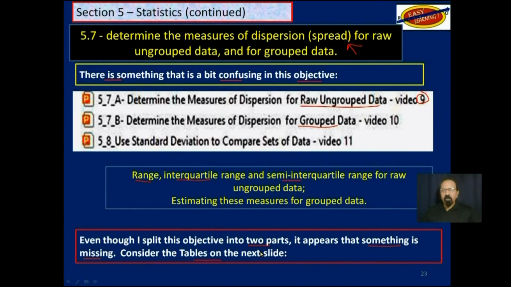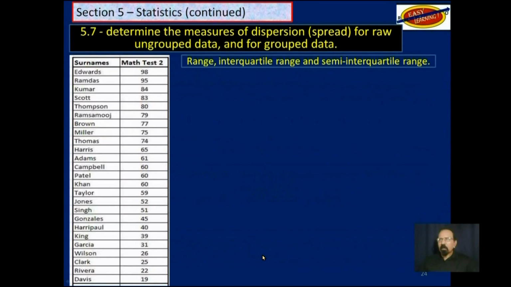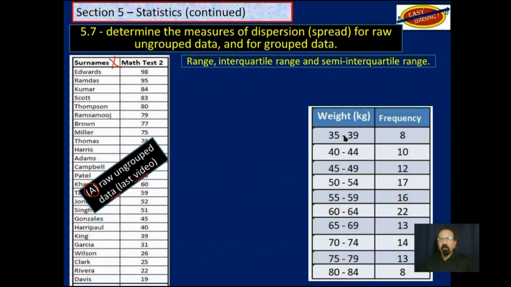Consider the tables on the next slide. This one here, we have raw ungrouped data. That was the last video, and that was section A of this objective. And here we have group data with frequencies. This is considered as section B of this objective, which is video 10.